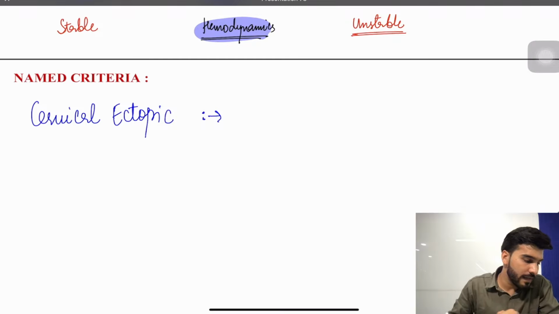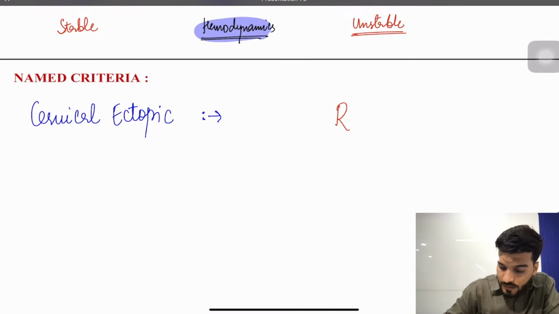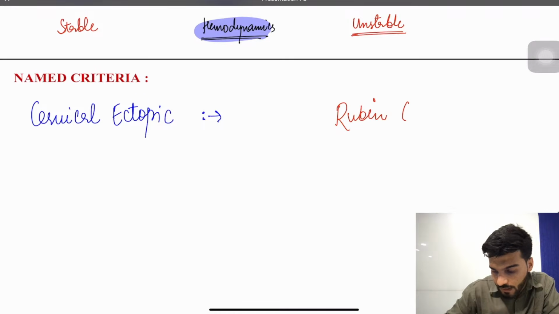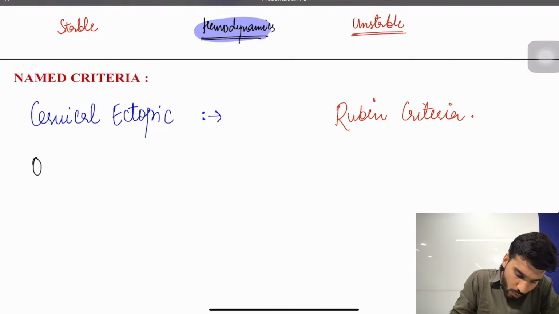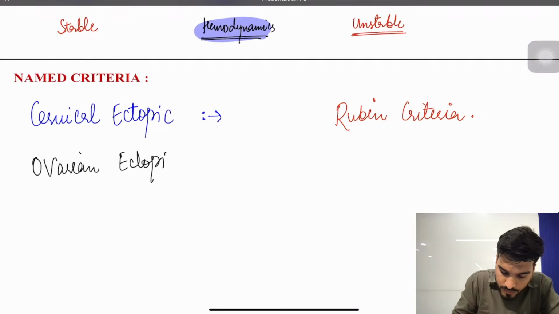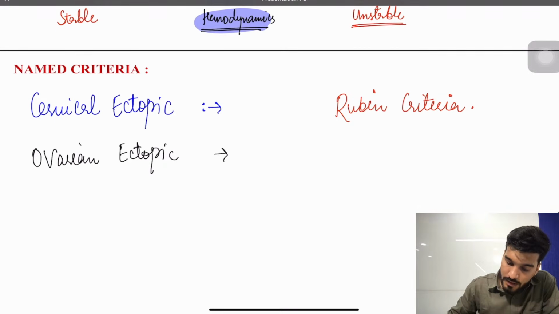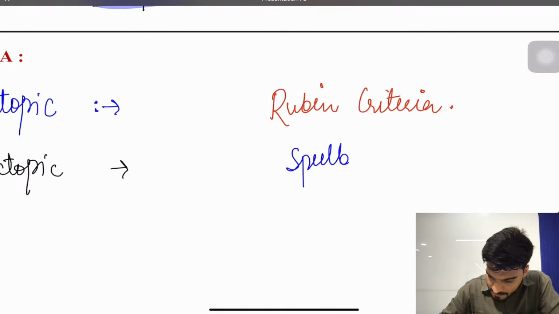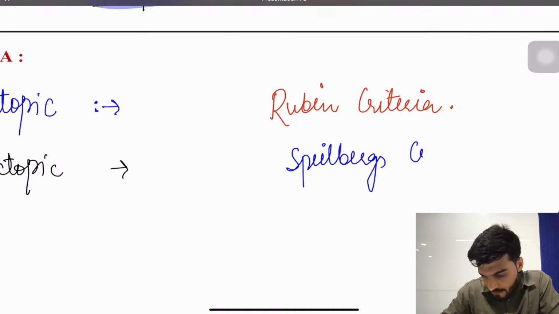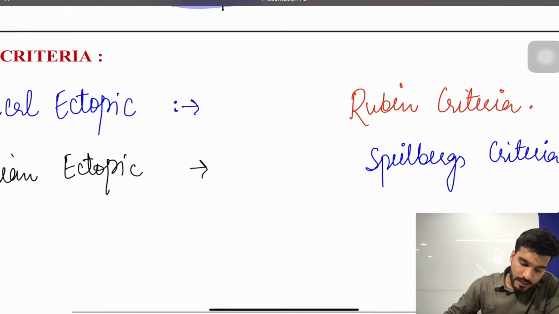The name of the criteria starts with R, it's Rubin's criteria. If the patient has an ovarian ectopic, this is the NEET PG recall question 2022, it goes with Spiegelberg's criteria. Okay, this was the question asked.